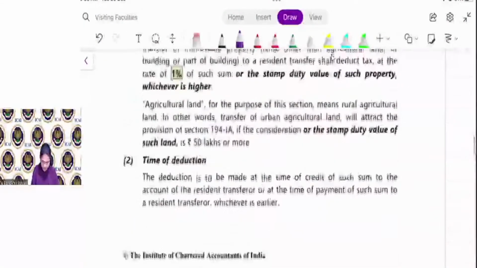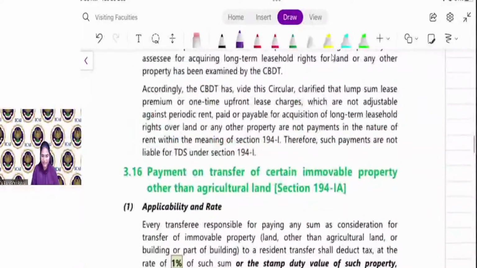Accordingly, CBDT has by circular clarified that lump sum lease premium or one-time upfront lease charges, which are not adjustable against periodic rent paid or payable for acquisition of long-term leasehold right over land or any other property, are not payment in the nature of rent within the meaning of section 194I. Therefore, such payments are not liable for TDS under 194I.